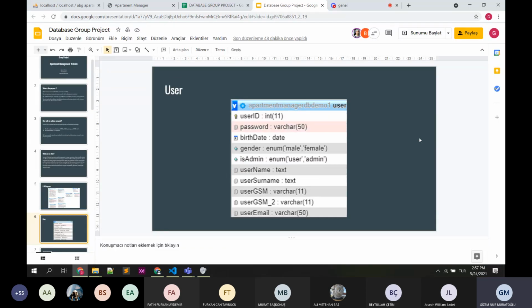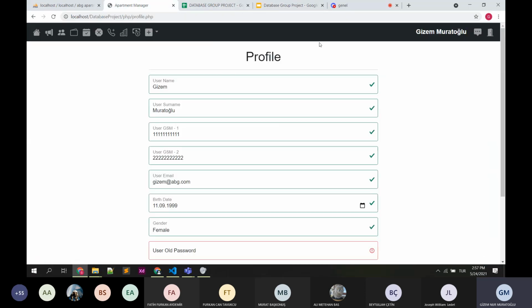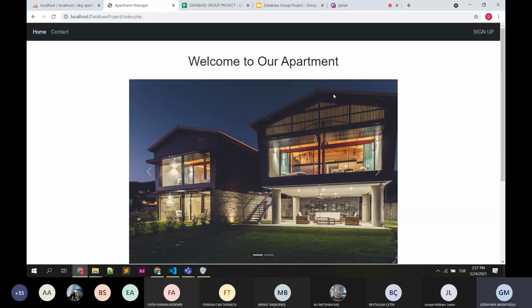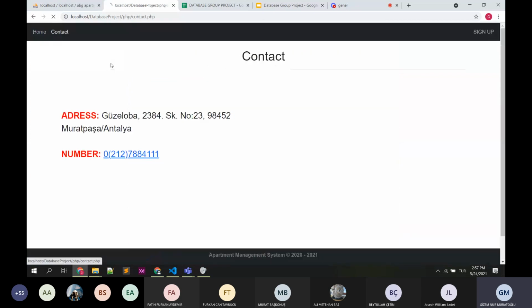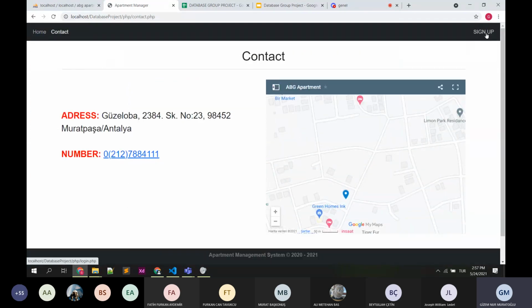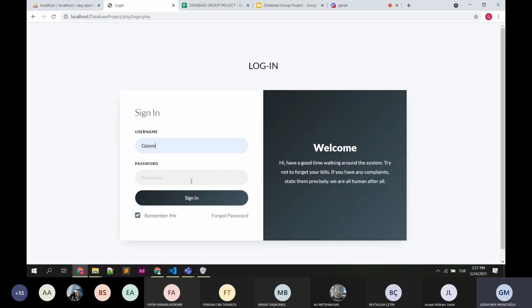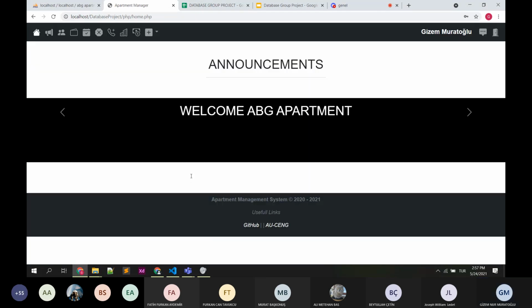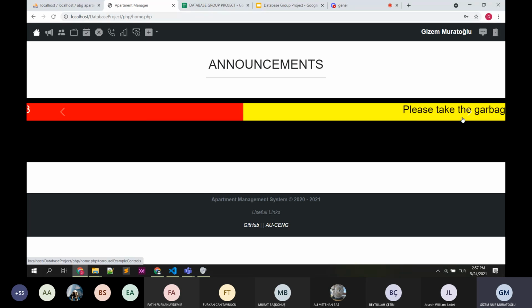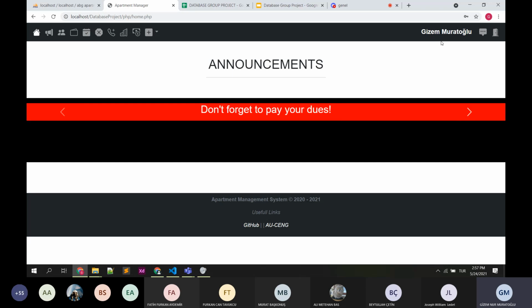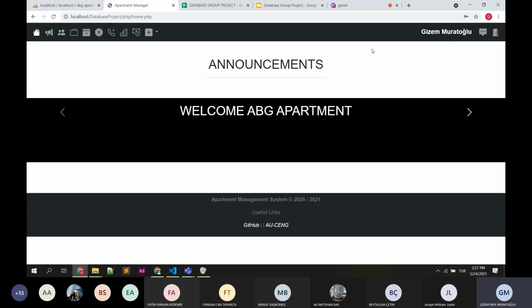Users. That's one example about user. Sorry for that. This is our home page for all users. And this is the contact page. Let's sign up. This is also the homepage for signed up users. Announcements are shown here. Also, I am admin for this apartment, and users can be registered by the admins.